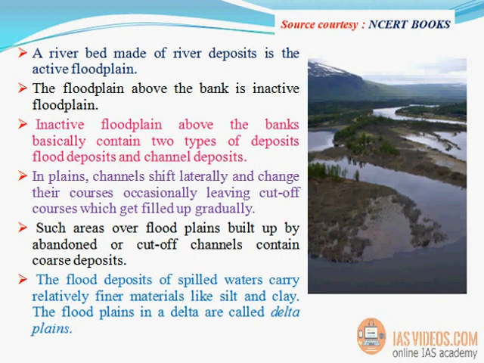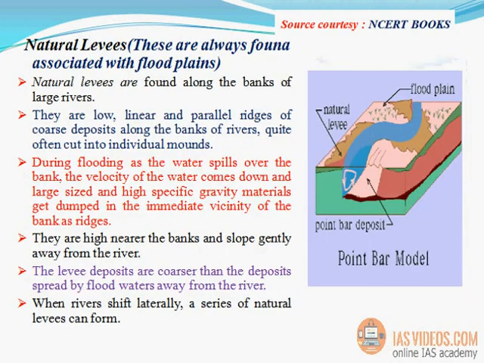Such areas over floodplains built up by abandoned or cut-off channels contain coarse deposits. The flood deposits of spilled waters carry relatively finer materials like silt and clay. The floodplains in a delta are called delta plains.